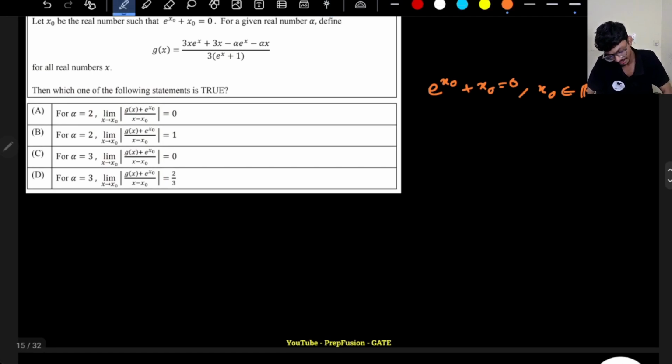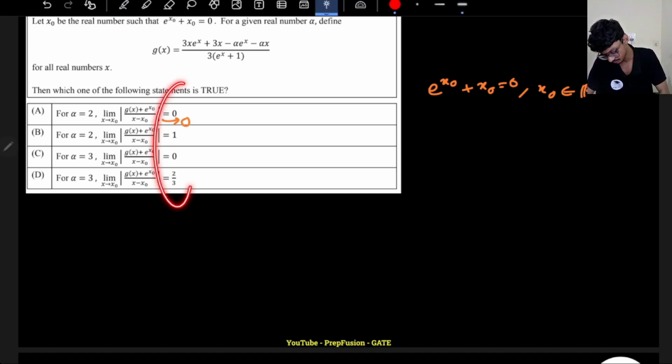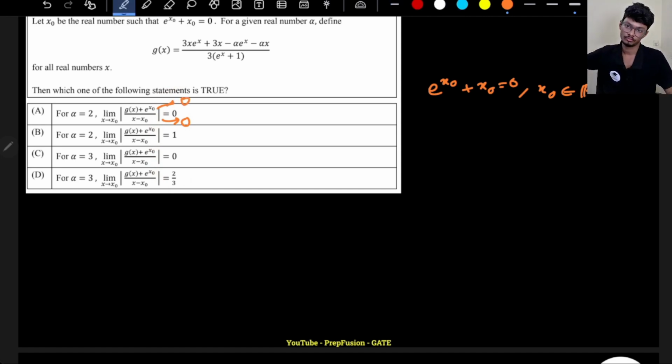I can use L'Hopital's rule, because the denominator is going to 0. If x is tending to x naught, the denominator will go to 0. If the denominator goes to 0, the numerator also has to go to 0 for L'Hopital's rule to apply. If the numerator is finite and the denominator is 0, the limit does not exist. But here the limit exists, so the numerator also has to go to 0. What can I comment here?